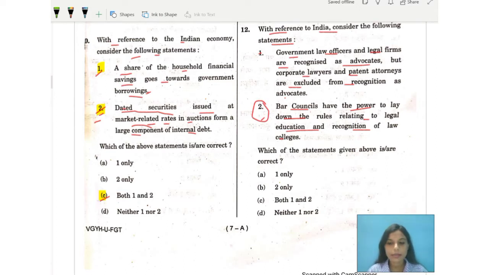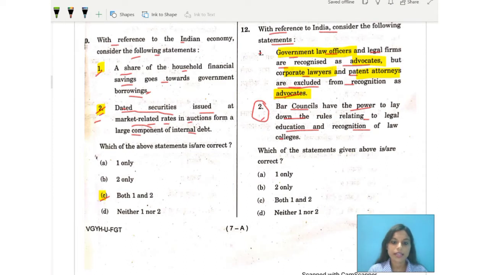We will consider number 1 to be incorrect because government law officers, legal firms, corporate lawyers and patent attorneys are all recognized as advocates. They are not excluded from being recognized as advocates; they are actually advocates. Since it says they are excluded, it's not correct. They are included in the advocate category. Let's move over to the second one.